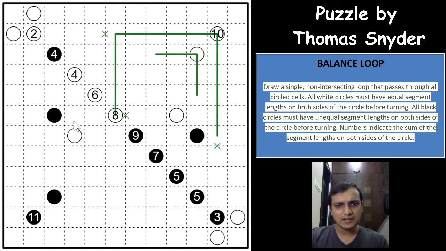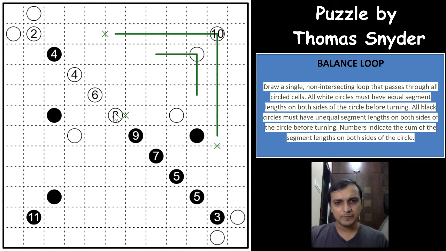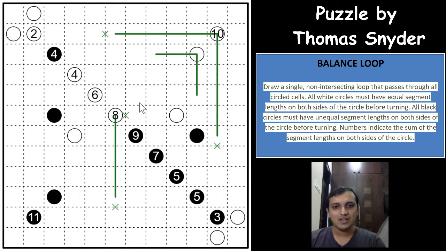So the moment you have 8 as these 2 loop segments, 6 will have to be these 2, 4 will have to be these 2, and you restrict the 4 from having the 3 loop segments, right? Which means that at least 8 will have to go down, right? 4 segments. A very tough break-in, I would say. And do we get anything with that? Okay, so this logic is helping the other circles. A really very good break, a very tough one, I would say.